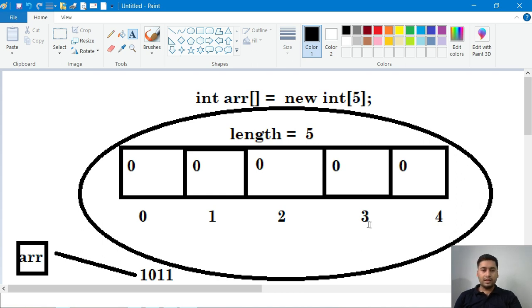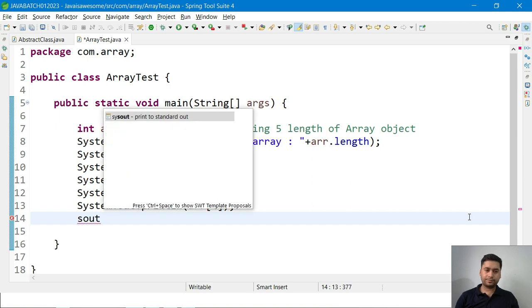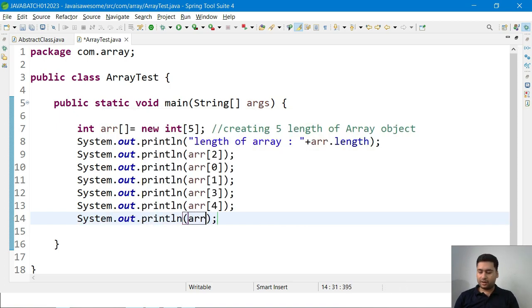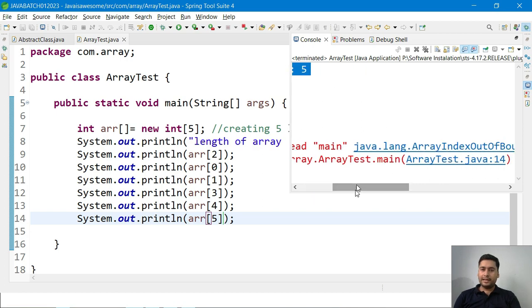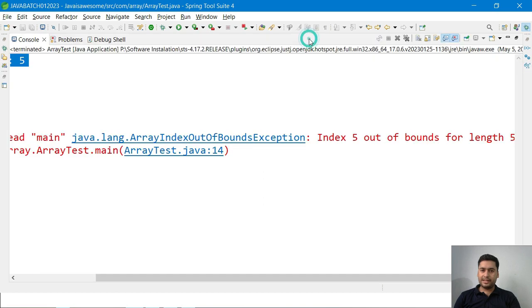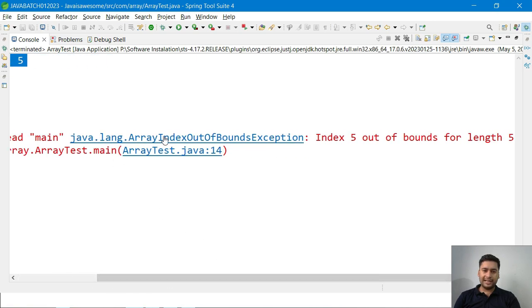So let me try to print the index number 5 value. Here I will write one line of code: array of index 5. Can you please give me that? If I run it, I get an exception. It's printing up to 4 but it's not printing 5. Why? It's saying clearly, if you see the error: exception in thread main, java.lang.ArrayIndexOutOfBoundsException.